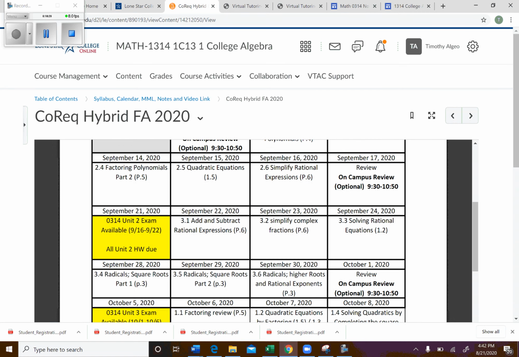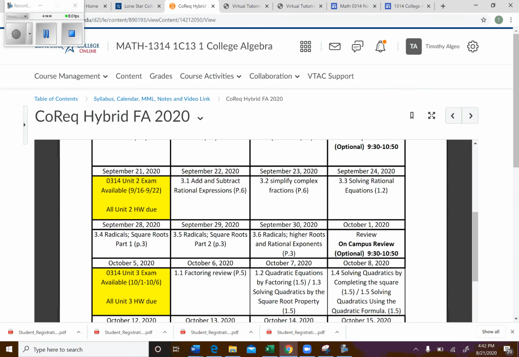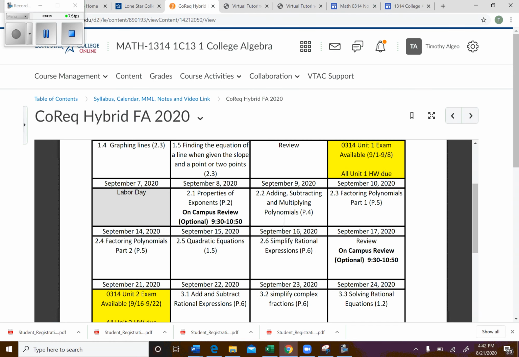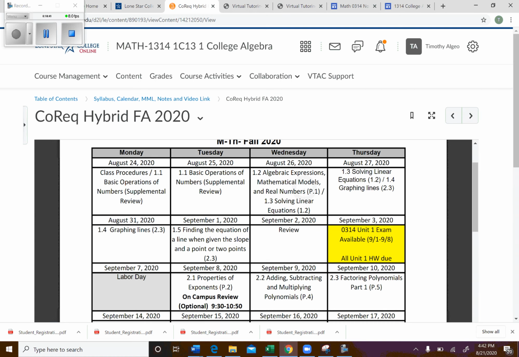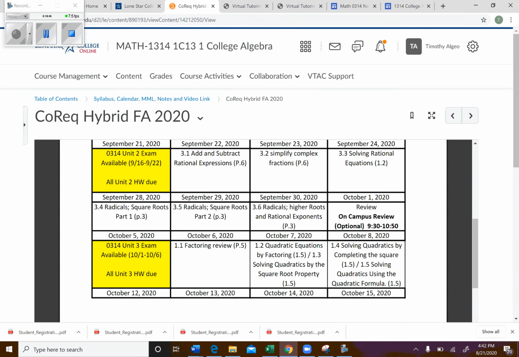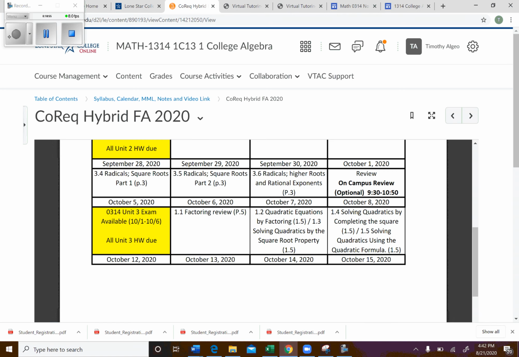Okay. So I'm not going to go through the whole calendar, but I just want to show you that right here on October 5th, that's basically the end of our developmental part of the course, okay? Reviewing concepts to prepare us. So let's see, how many weeks is that? That's 1, 2, 3, 4, 5, 6, basically 6 weeks in a day. So for about 6 weeks in a day, we're going to focus on those concepts to prepare us for college algebra. So starting October 6th is when college algebra actually begins, okay?